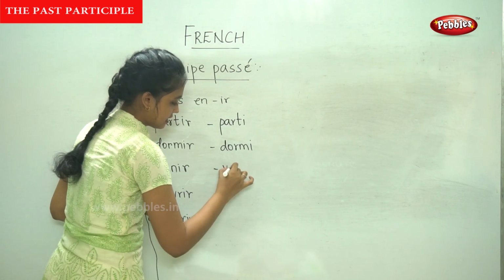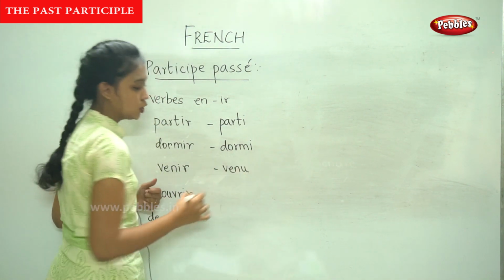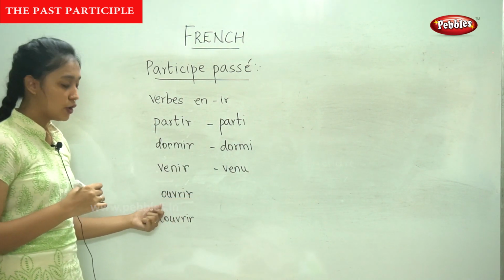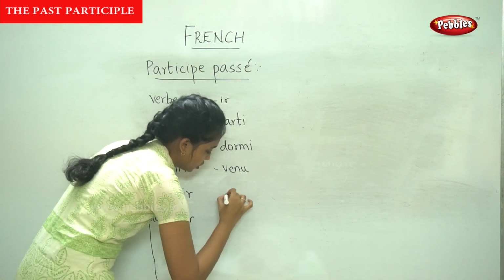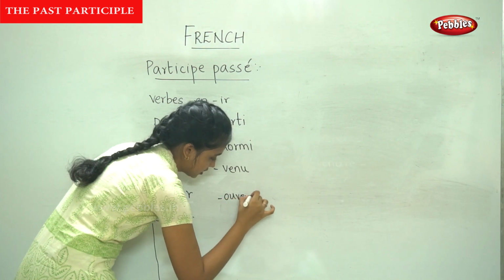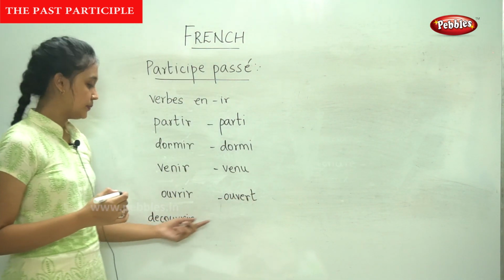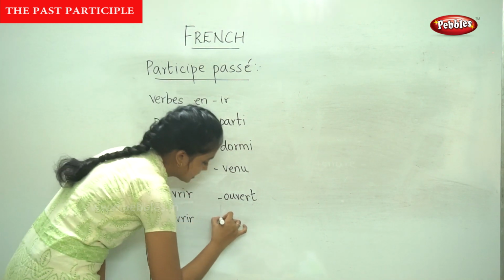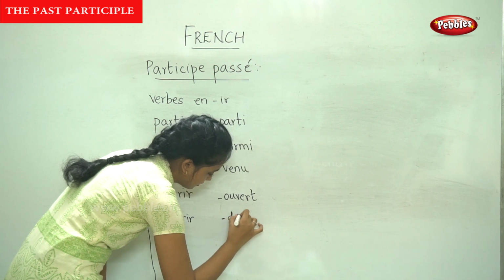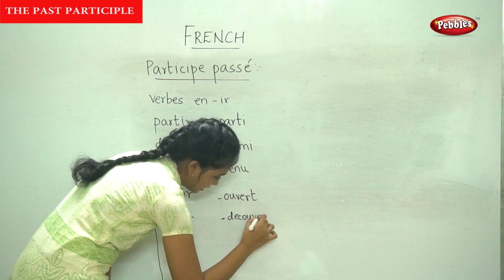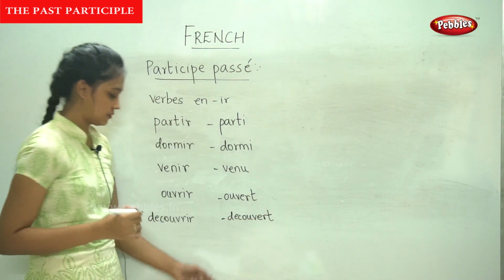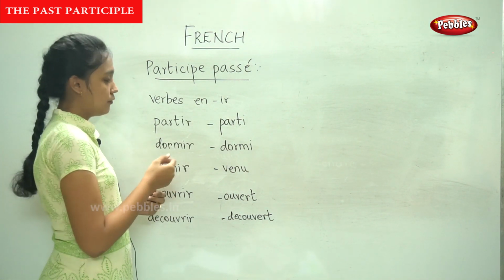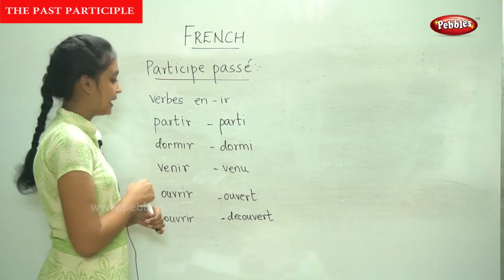It is venu. For ouvrir, it is ouvert. Similarly, for découvrir, it is découvert. This is how we write the past participle for the verbs ending in IR.